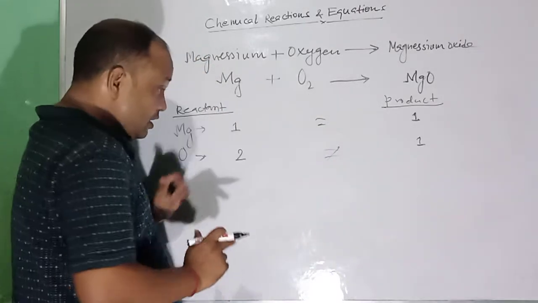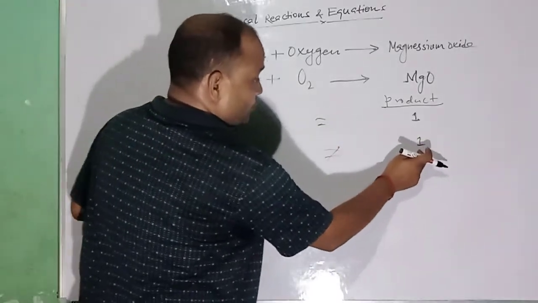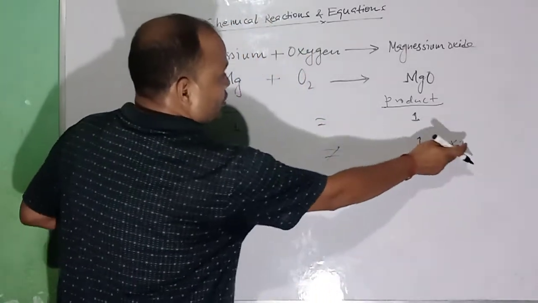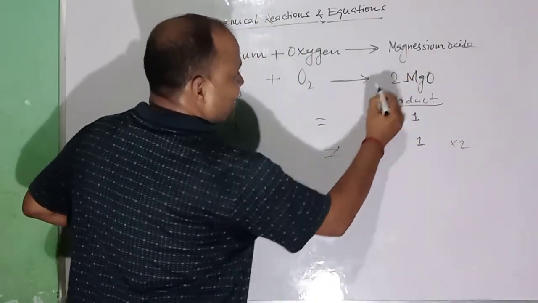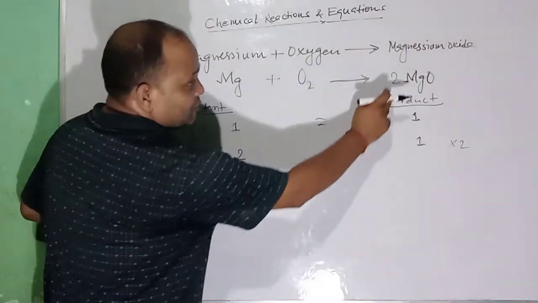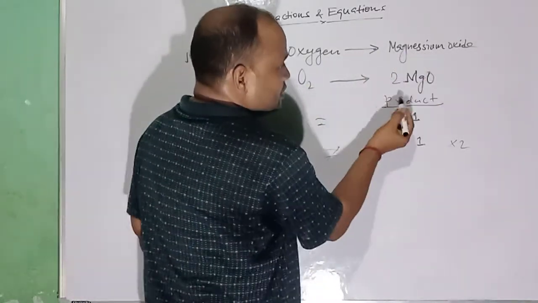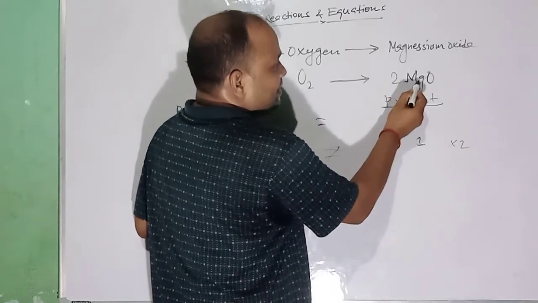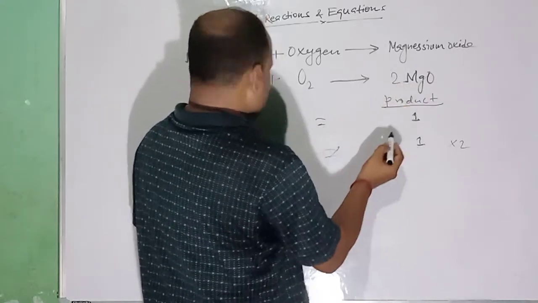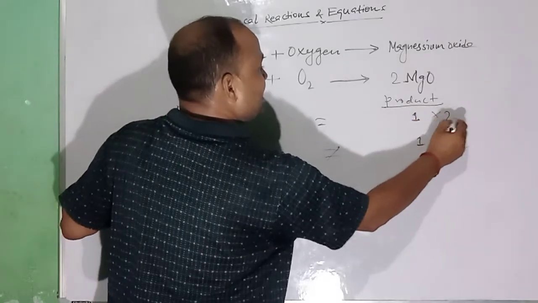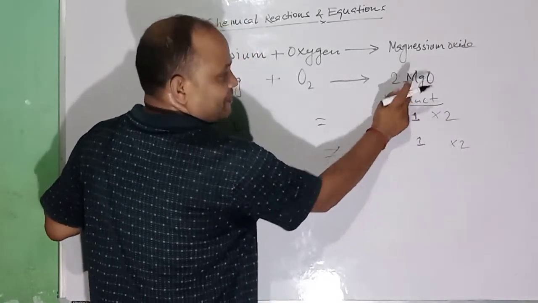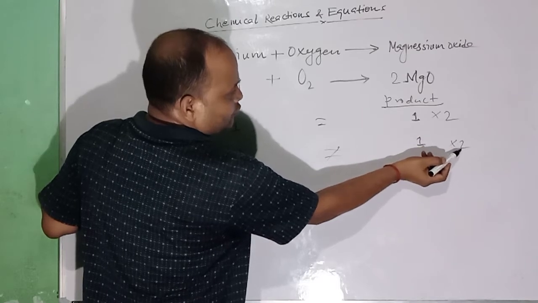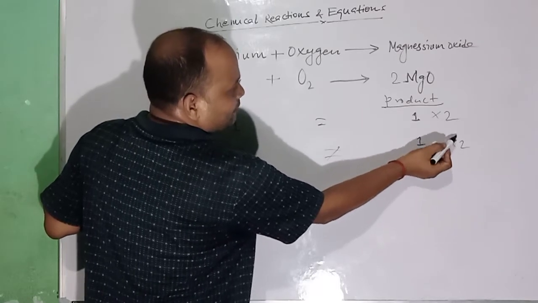So to make this 1 into 2, you multiply by 2. When you multiply by 2 here, the number of magnesium also changes, because this 2 will multiply magnesium also, and oxygen also. So when you multiply this 1 by 2, we have to multiply this 1 by 2 also.